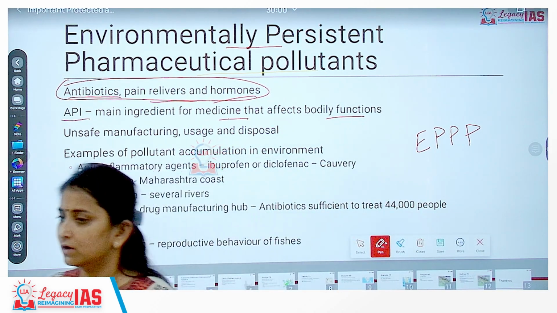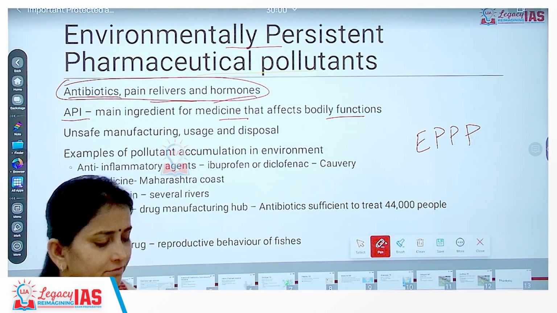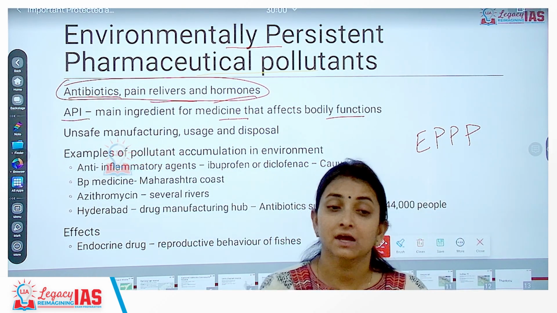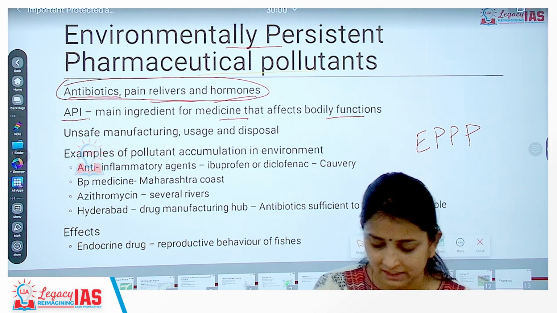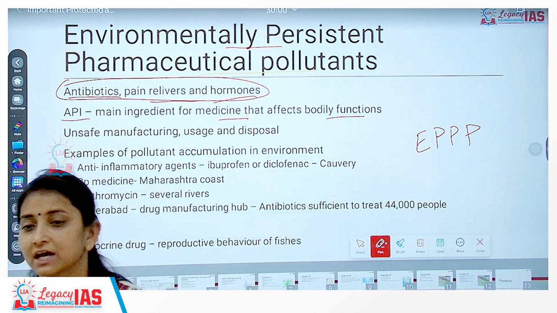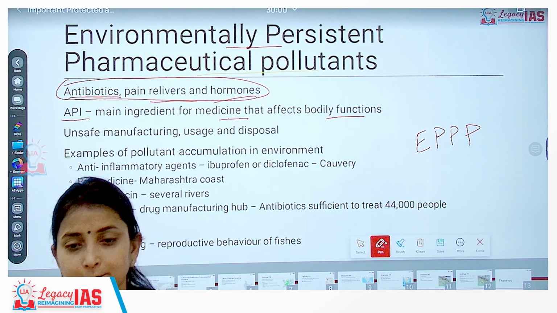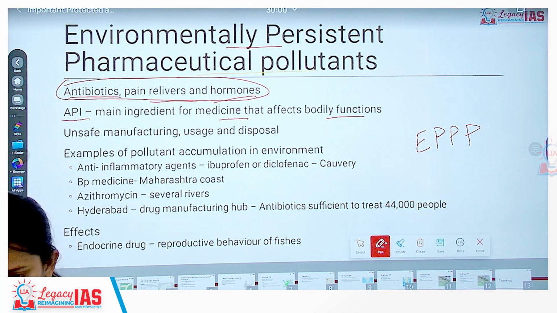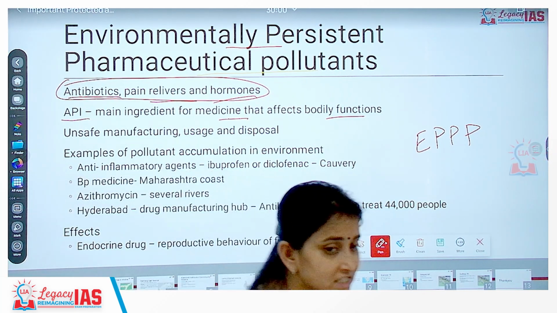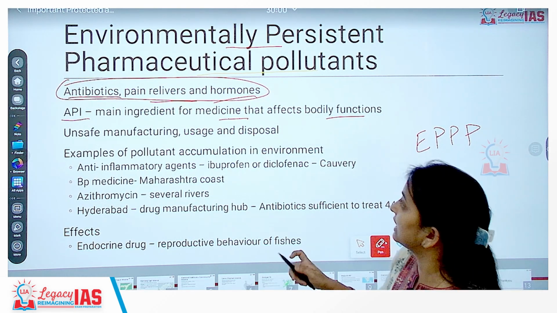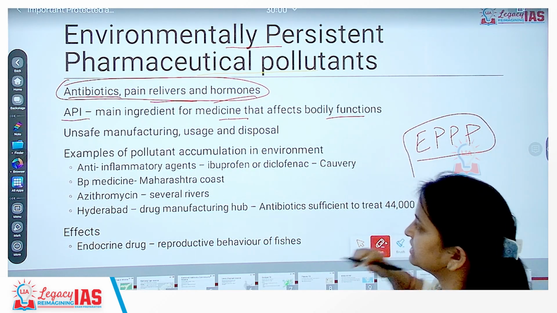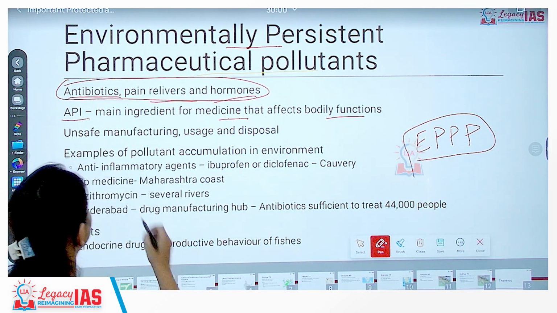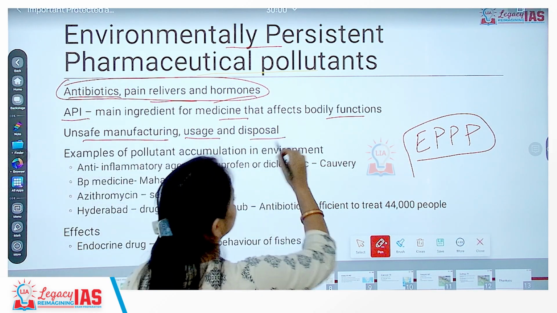So let's say we talk about any food, for example carbohydrate based food. In that case, the most important ingredient will be wheat. Similarly, to develop any medicine, the basic component will be API, which will be affecting the way your body behaves after consuming that medicine. So this API itself is a polluter. This API itself is an EPPP. Why does it end up in a water body, or how is it exposed to the environment? It can be unsafe manufacturing or usage or disposal.